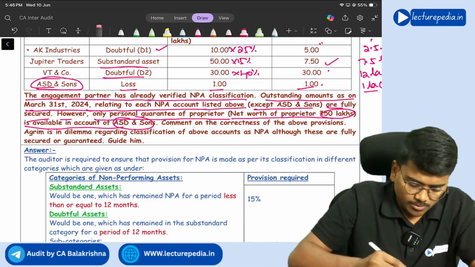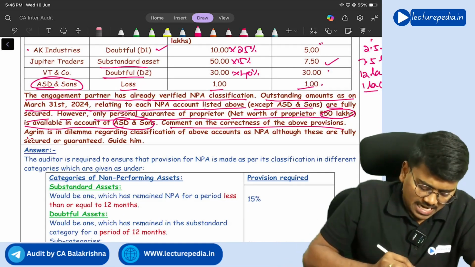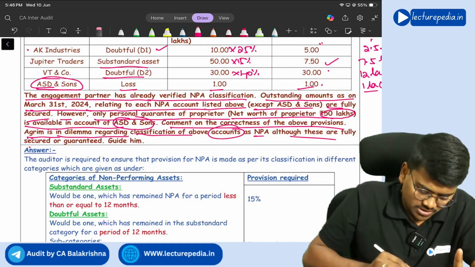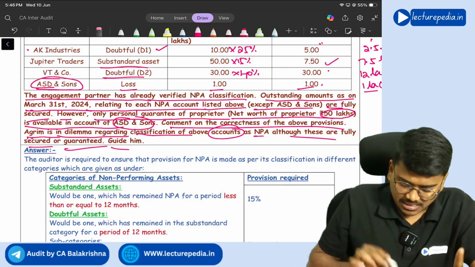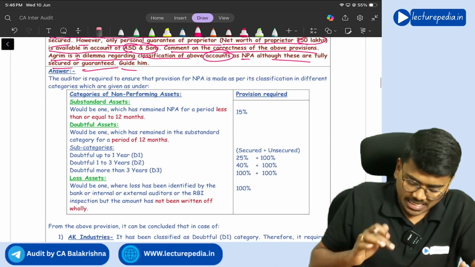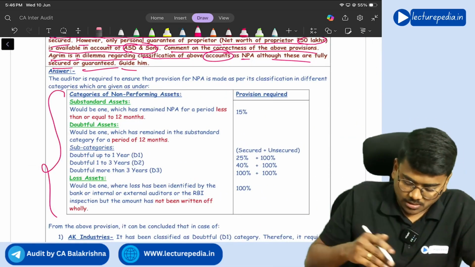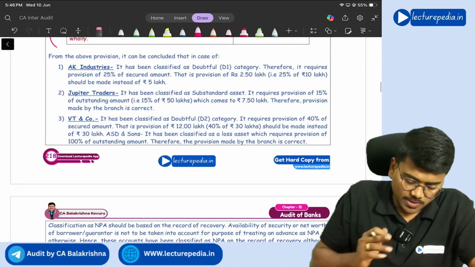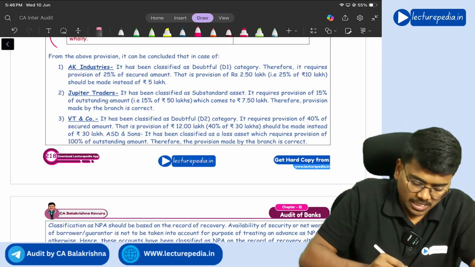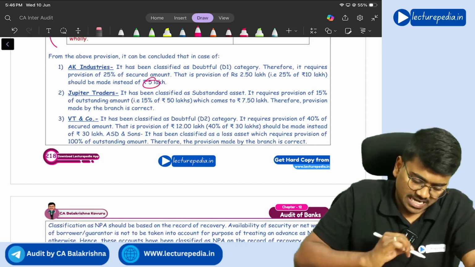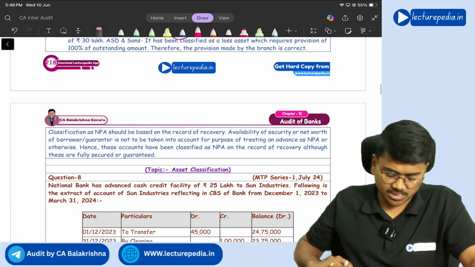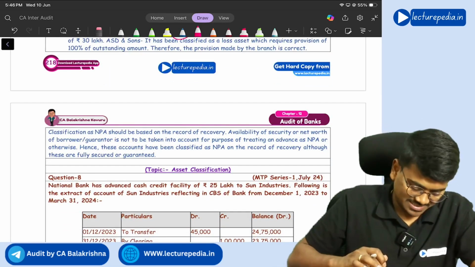Comment on the correctness of above provisions. The engagement partner is in dilemma regarding classification of above accounts as NPA, although these are fully secured and are guaranteed. Guide him. So I have already told you, you have to write how much provision you have to make, category wise provisioning, and for the given situation how much provision it will come. So same as we have calculated, 5 lakhs, 7.5 lakhs, here 12 lakhs. So the same thing you need to write. Got it? Yes, sir.